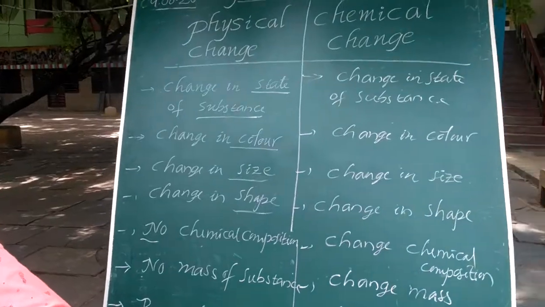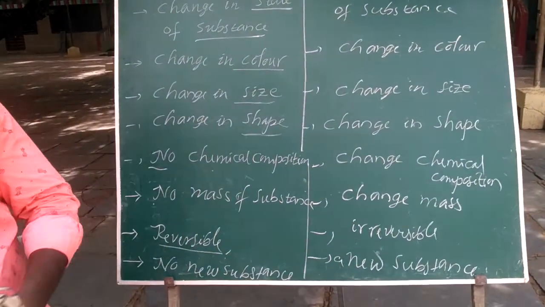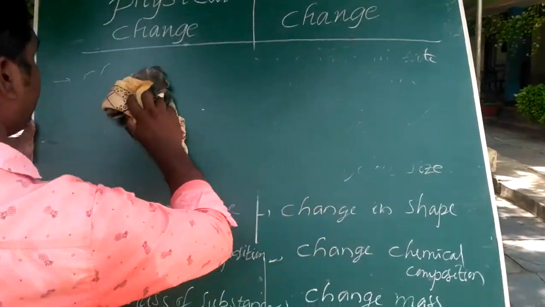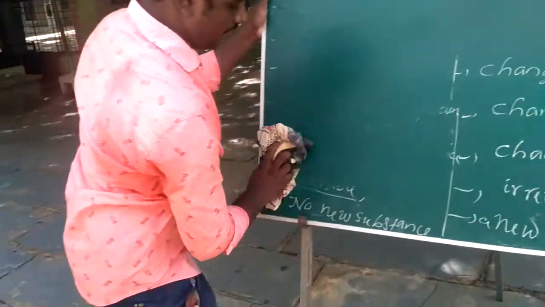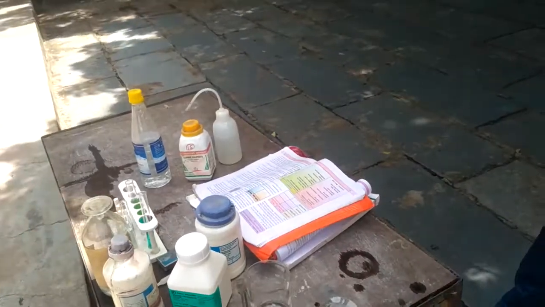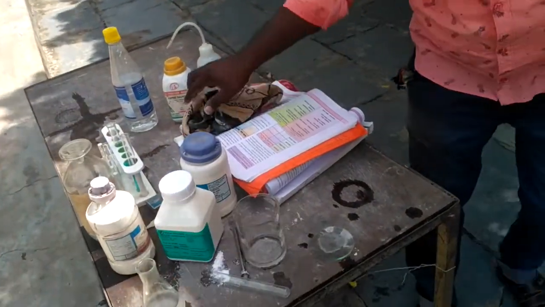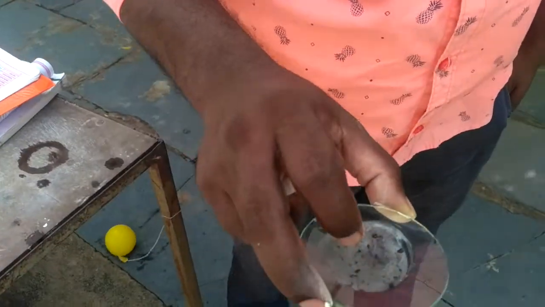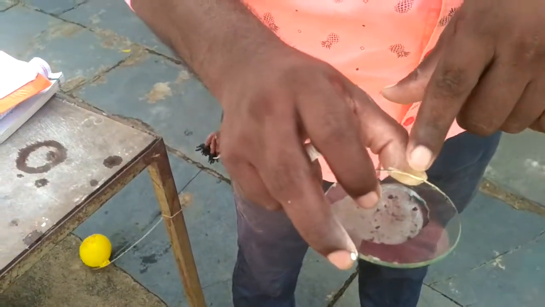Through that, we have to conduct a small activity. Okay, students, let us do an activity. We have to understand chemical changes and physical changes. Okay, students, first we take ice cubes. The ice cubes melt to water.